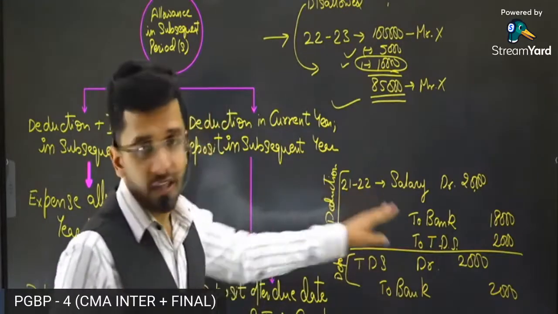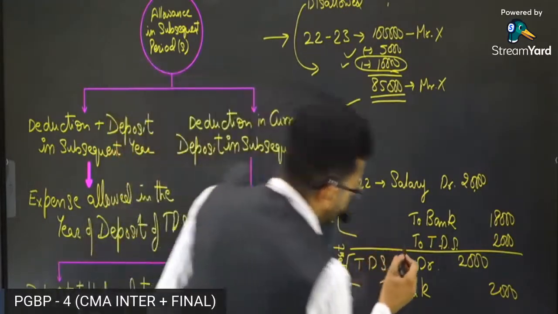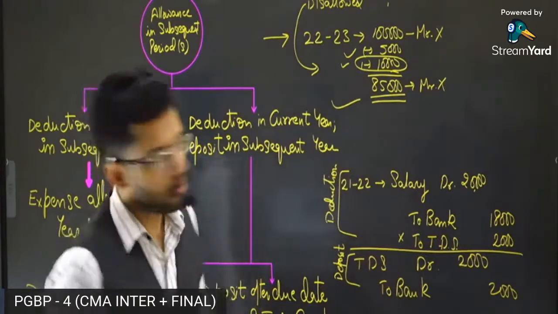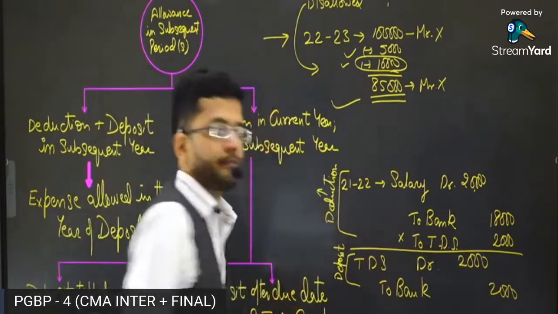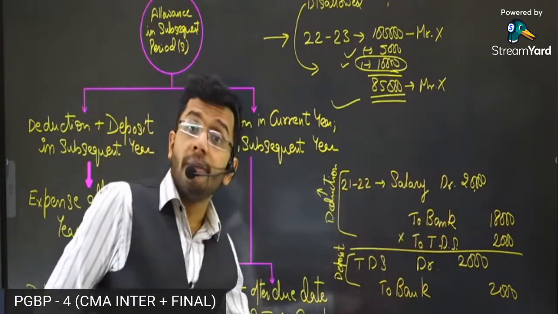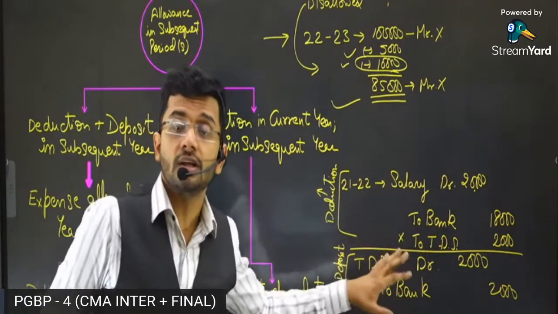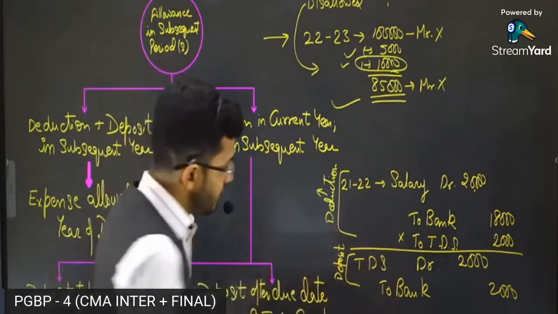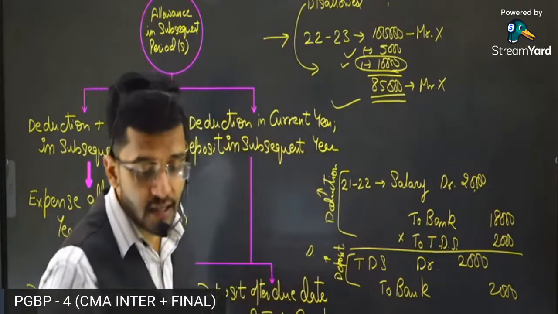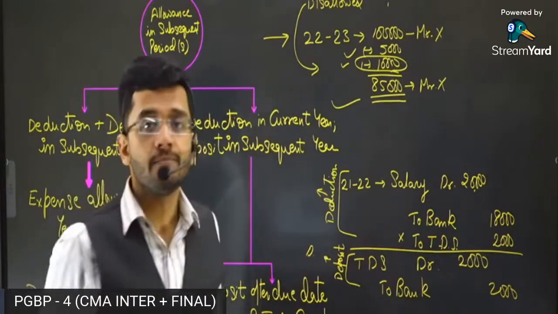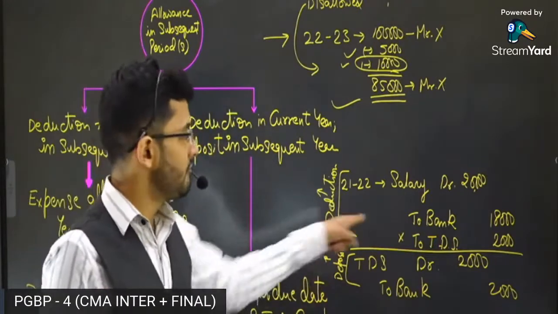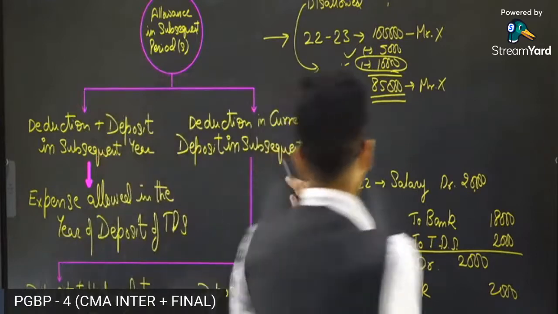Now, in case of deduction entry, if you do not deduct TDS and you pay the entire amount of 20,000 to the employee's bank account, then it is known as default in deduction. And if you pass this entry, but you fail to deposit the TDS to the government treasury, to the Government of India, then it is known as default in deposit. So two defaults are there. First, default in deduction of tax. Second, default in deposit of tax. So two defaults are there which are dealt with over here.